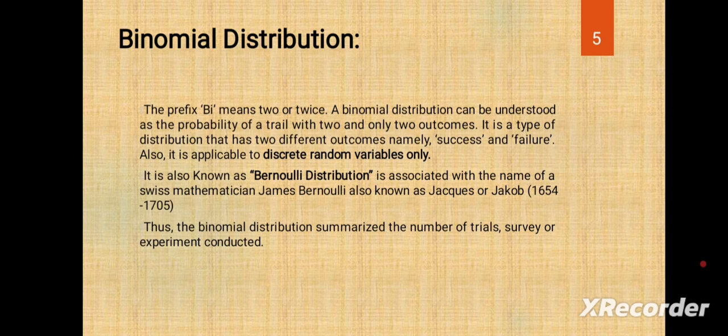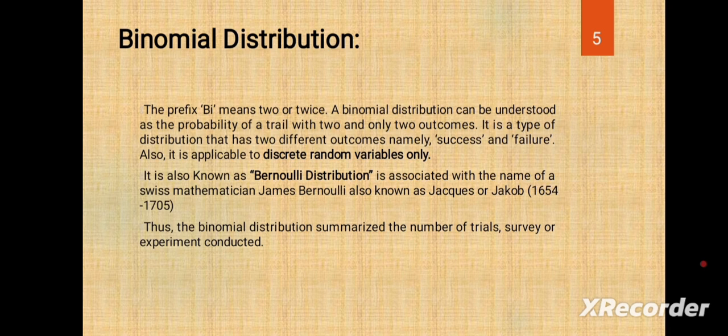That means we have taken any distribution or any data that takes only two outcomes, that is, success and failure. If we expect success, a chance of failure is there. If we expect failure, success is also there.